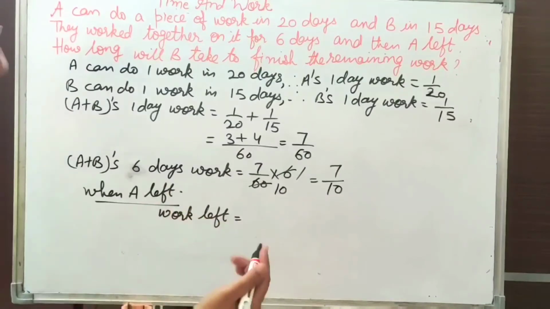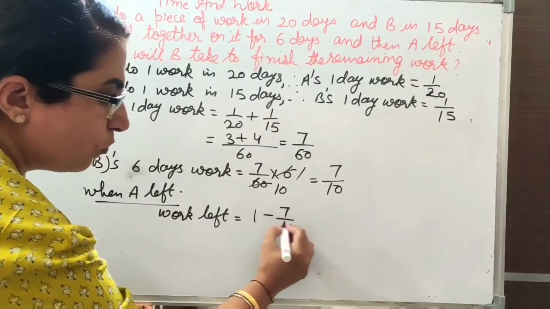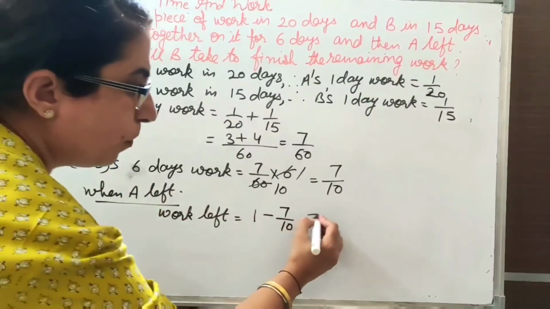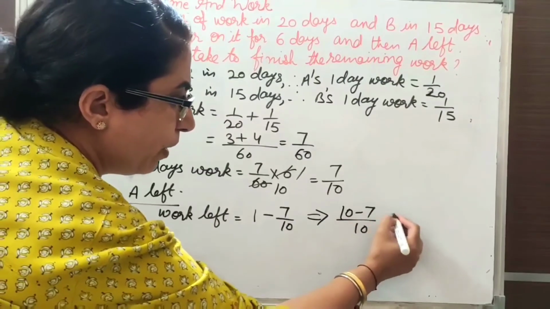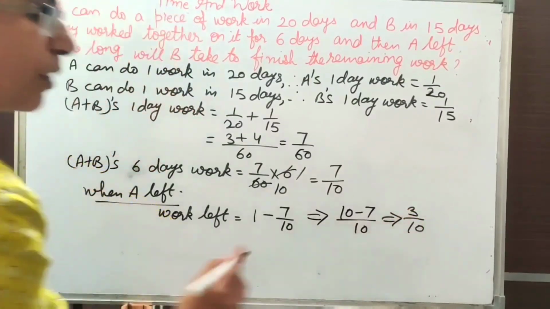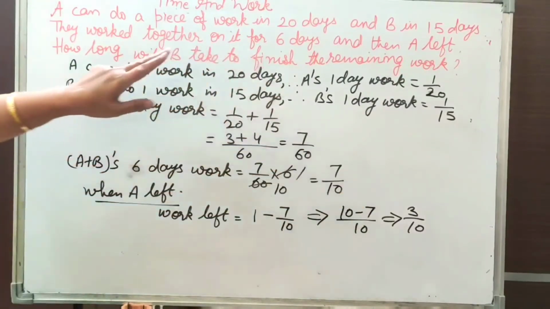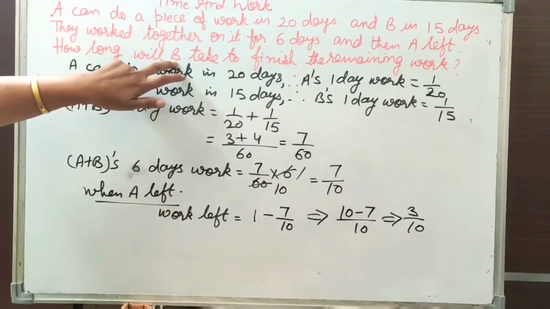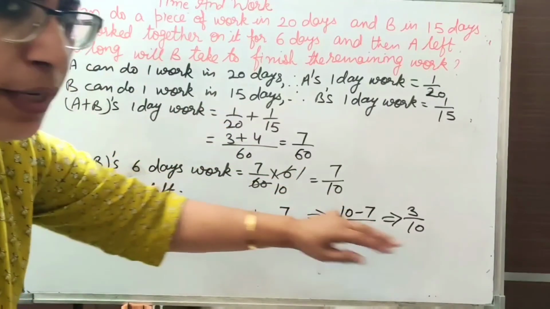Total work was whole work. Always take whole work as 1. 1 is the whole work. Out of this, 7 upon 10 work was done. So how much work was left? By taking LCM, it will be 3 upon 10. 3 upon 10 work is left, and this remaining work is done by B. And we are required to find in how many days B can complete this remaining work.